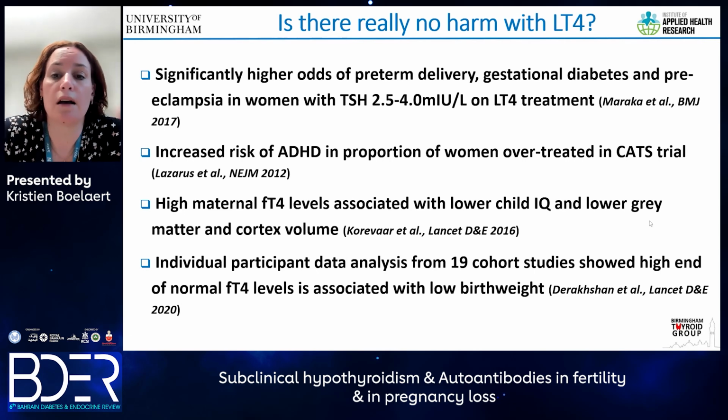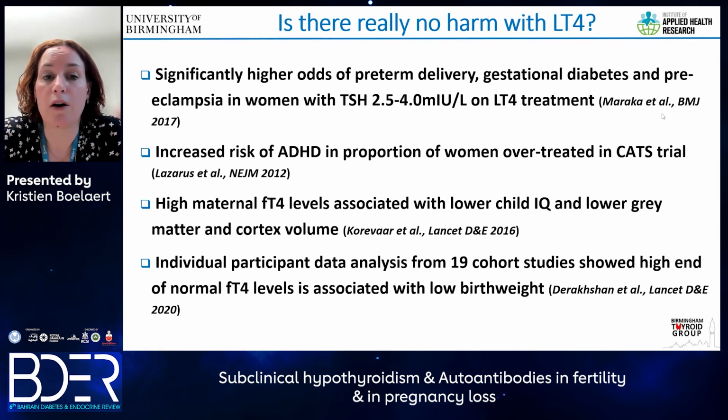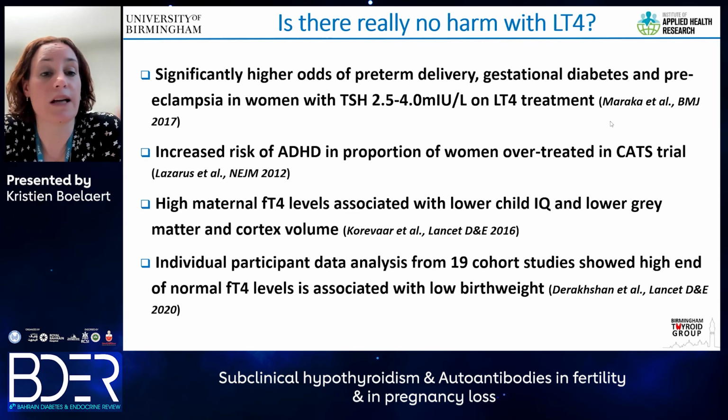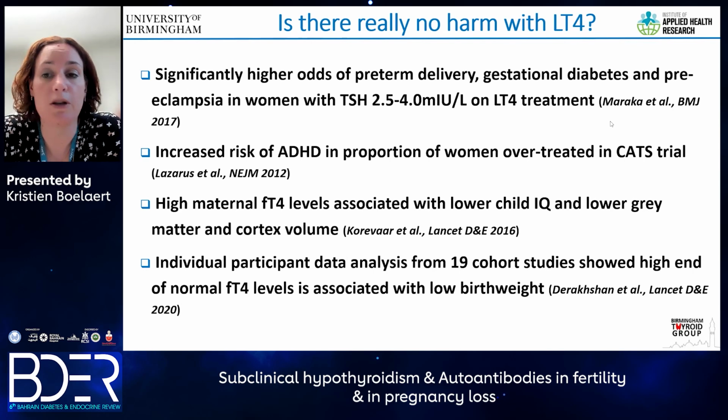We know that there were significantly higher odds of preterm delivery, gestational diabetes, and preeclampsia in women who have a raised serum TSH. So this was a study in the United States, where 5,000 women who had subclinical hypothyroidism were treated with levothyroxine. And whilst there were better outcomes with regards to women becoming pregnant, there were worse outcomes with regards to preterm delivery, gestational diabetes, and preeclampsia.